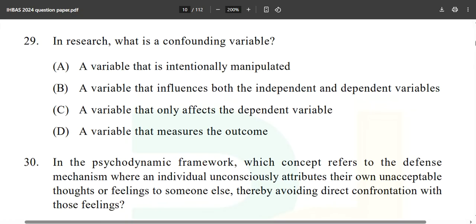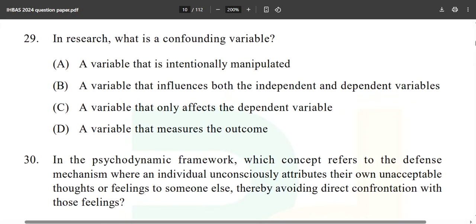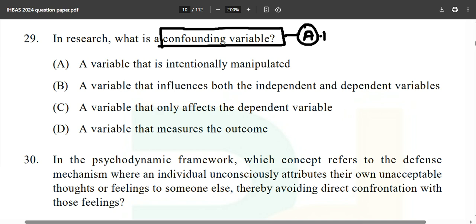Moving forward, this is our question number 29 in research. Now you have questions from research and stats as well. So make sure that you prepare very finely, neatly and precisely, because research will always be important for you. In research, what is a confounding variable? A very simple, basic question. You will find it in the A book and in the C book. Nothing else you need to do apart from this.